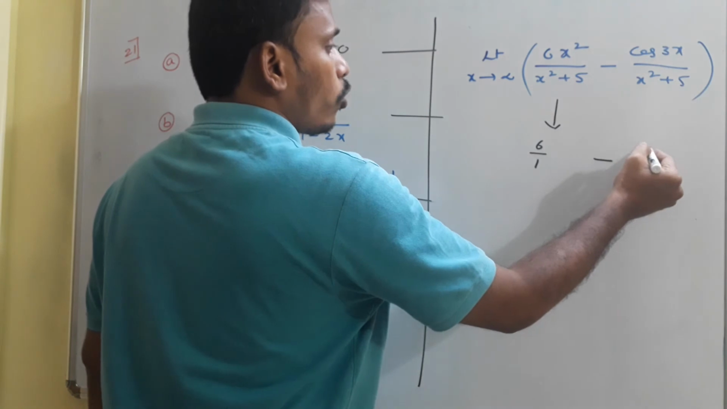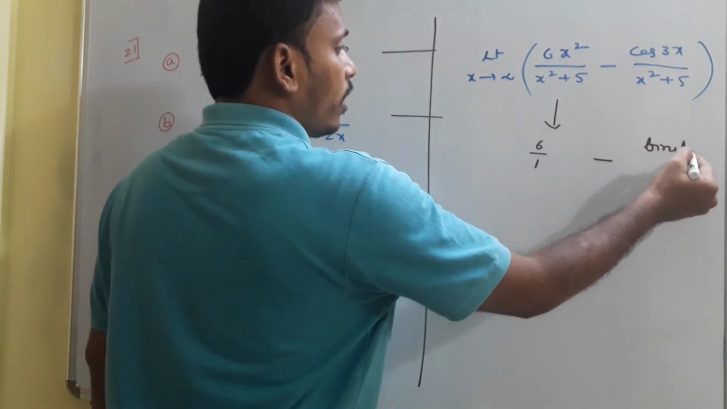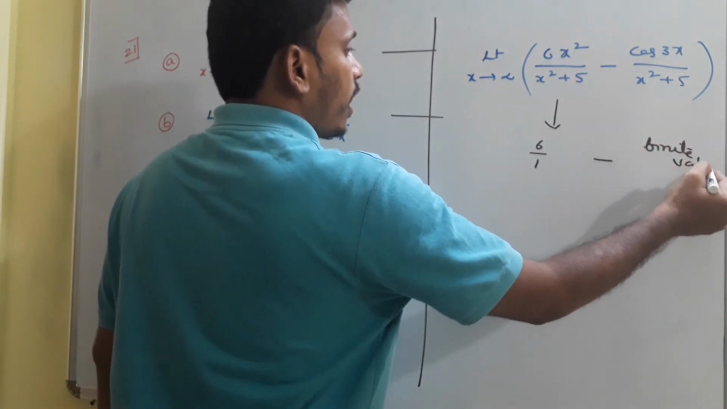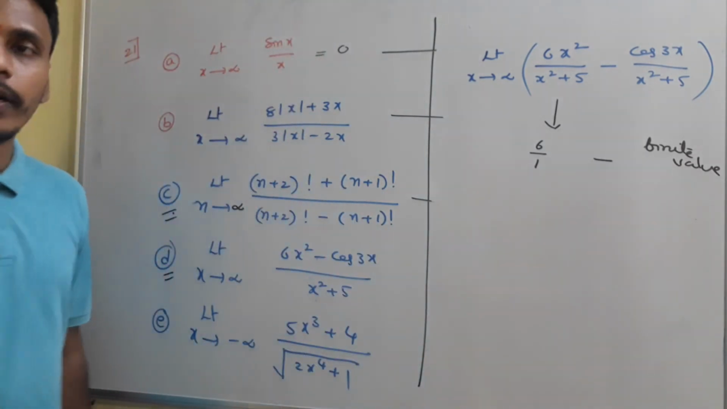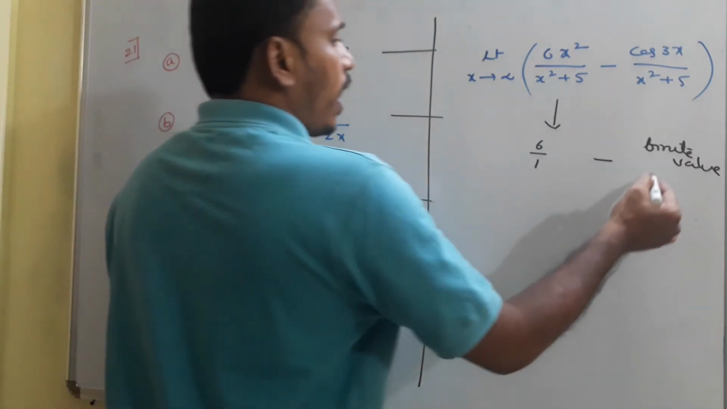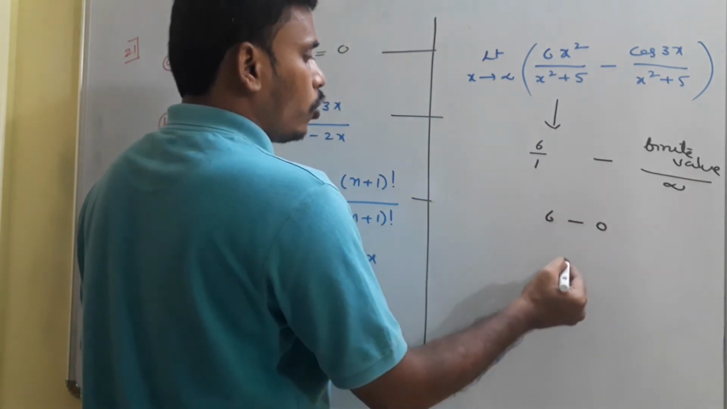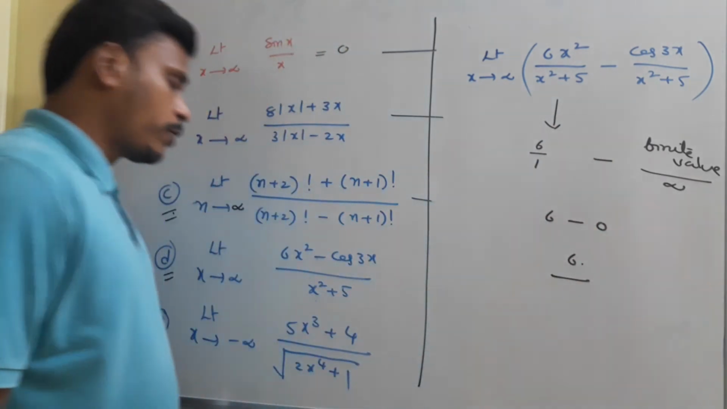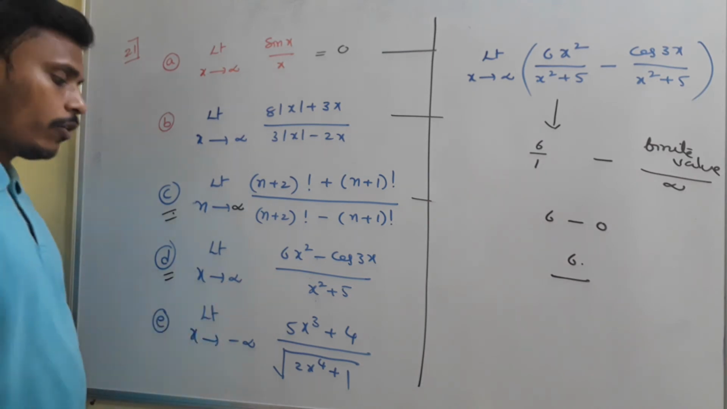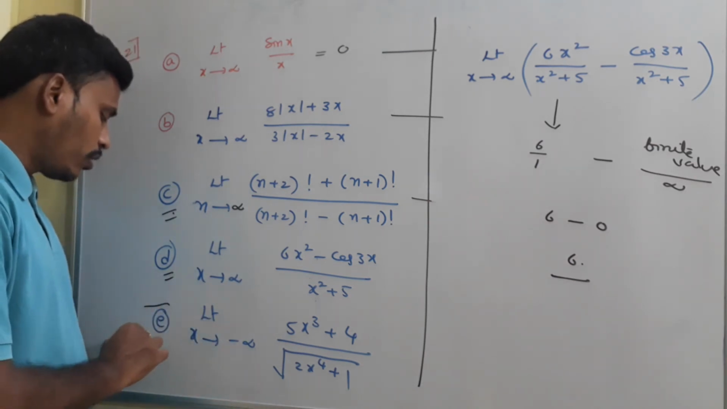Minus, whereas coming to this, the numerator is cos 3x. As I said, for sine and cos, as x is tending to infinity, the value is finite, and in the denominator that is infinity. So this is 6 minus 0 and your answer is 6 for this problem. Right? Have a look.